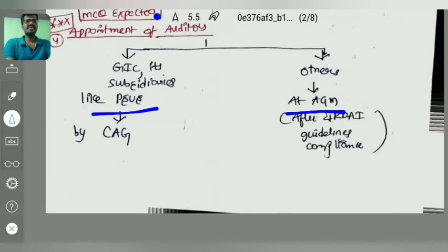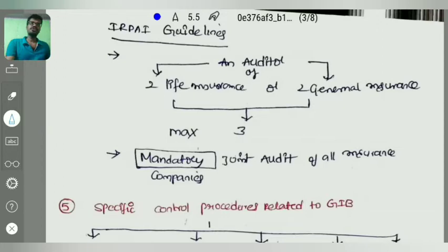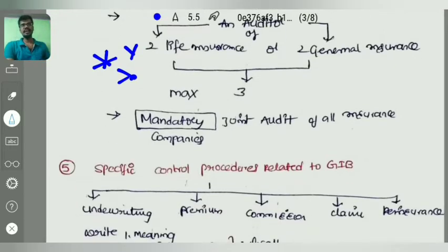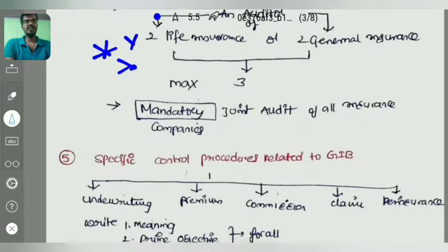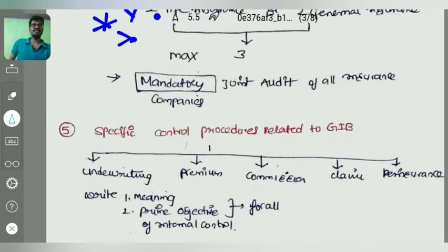What are the IRDA guidelines? We will see here. The IRDA has issued some guidelines regarding the auditors of insurance companies. For example, I am an auditor. I can become auditor of insurance companies, maximum 2 life insurance companies or 2 general insurance companies. Overall, I should be auditor of only 3 insurance companies, right? This is very important. On this only we are expecting an MCQ. It has also issued another guideline that for any insurance company, a joint auditor is mandatory.